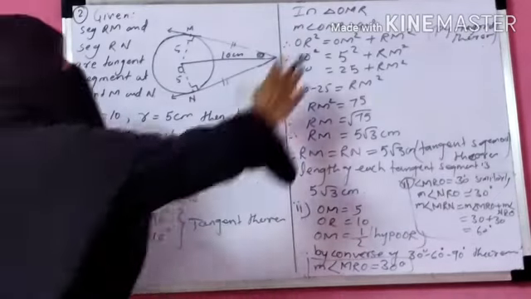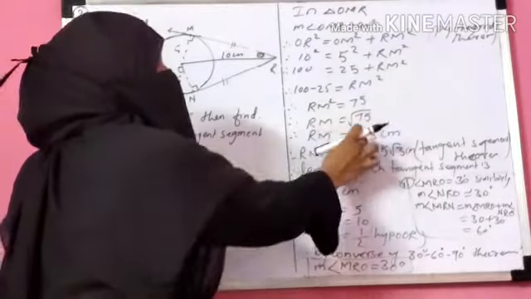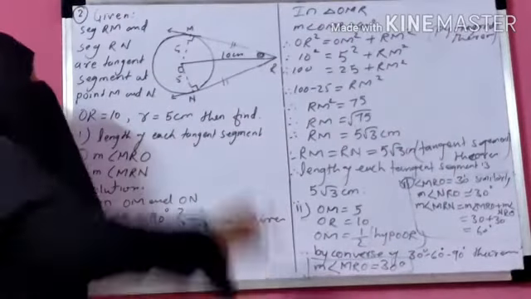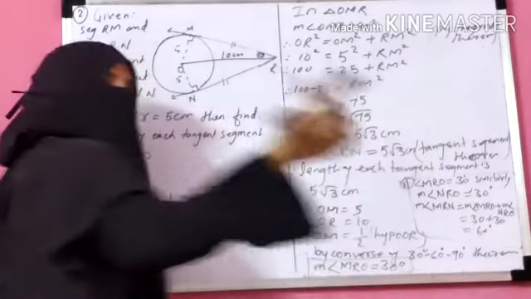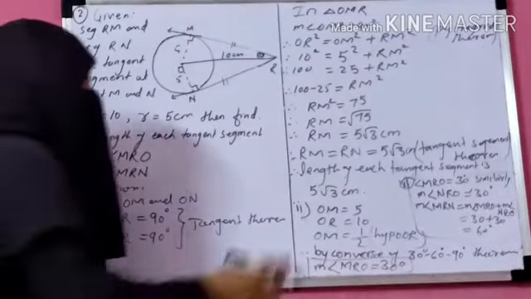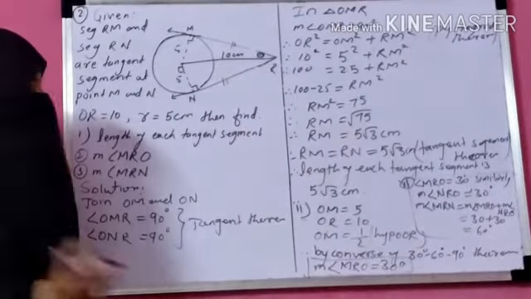So I choose triangle OMR. In this triangle, by Pythagoras theorem, we get RM value is 5√3. If one tangent is 5√3, then the other tangent is also 5√3 by the tangent segment theorem. So the length of the tangent segment is 5√3.